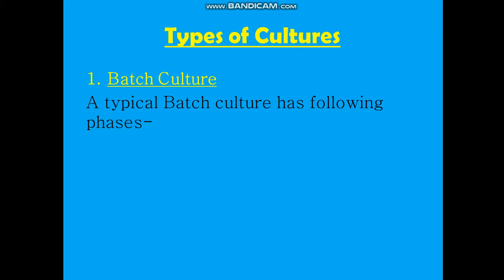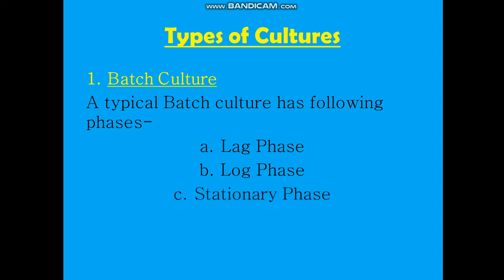Clear? So now moving on to the first phase of batch culture, that is lag phase. Lag, log. Just remember the sequence. I'll discuss it with a graph. Lag, log, stationary, and death phase. Again, in your book, they have written an acceleration phase and one more phase. Don't go into the details.